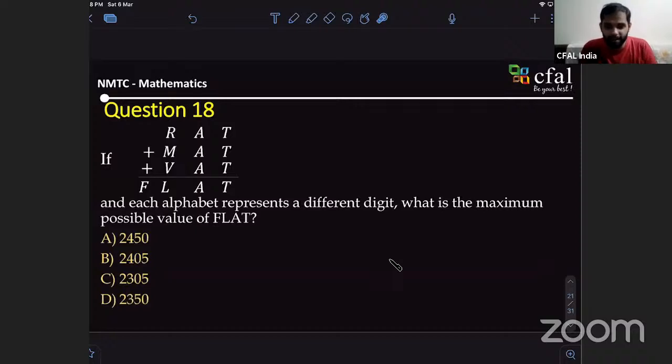Anybody who got the final answer, what is the possible value of flat? Please put it in the chat. Yes, sir, I put it in the chat. I didn't get your message. You put the wrong host probably. Let me put hi to everyone so that it's clear. This is the message you got. Hi from the host, right? It's not the host. It's me. So you can reply there. Yes, that's right.